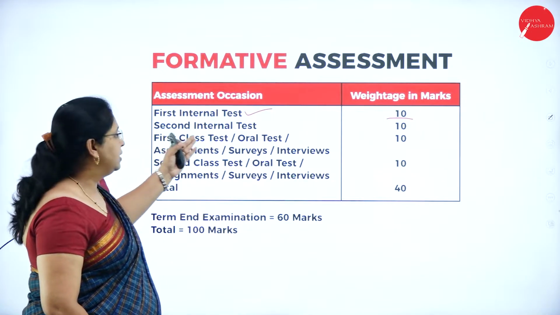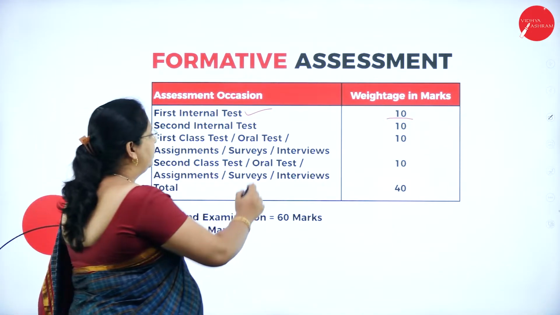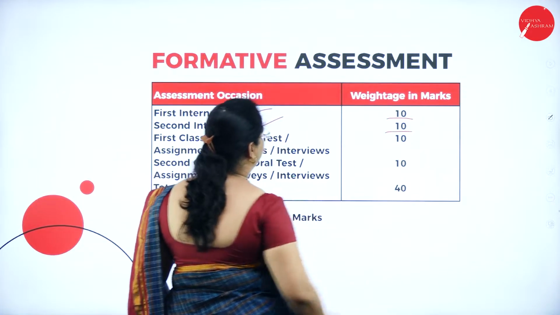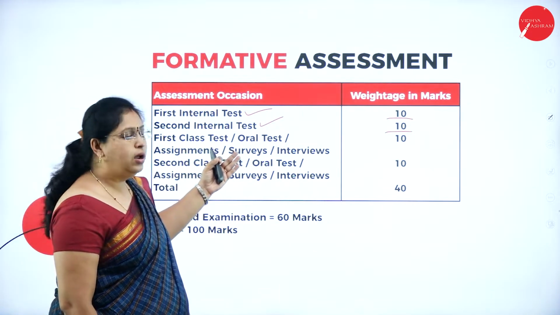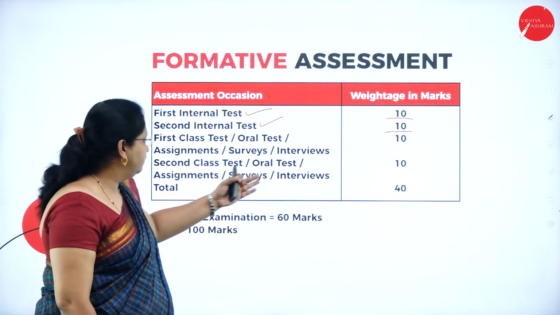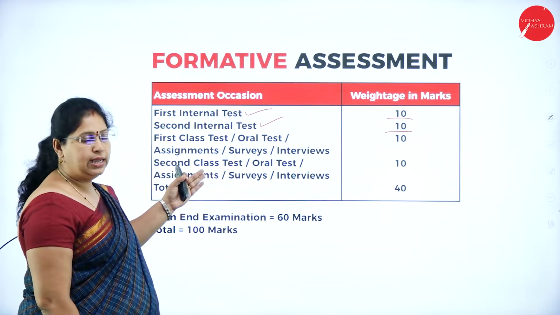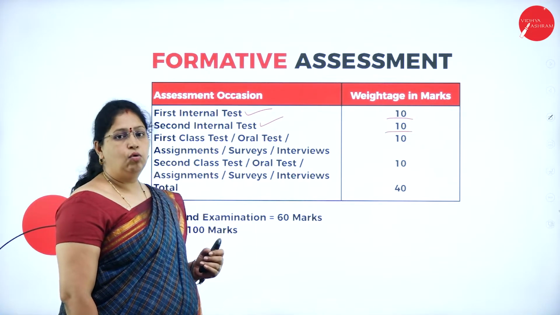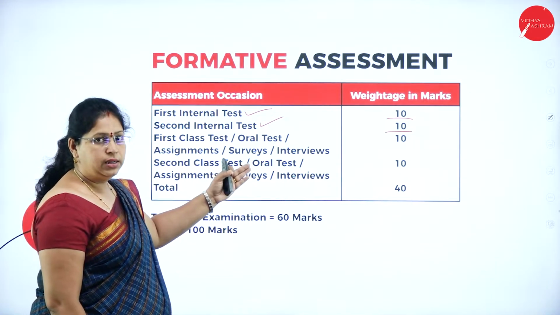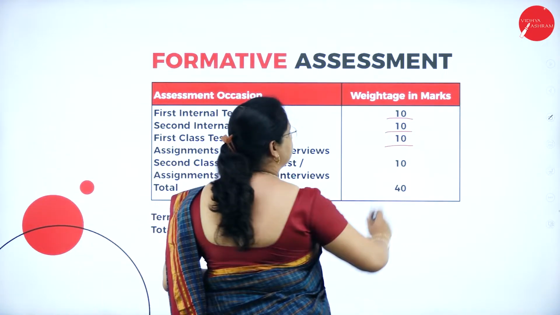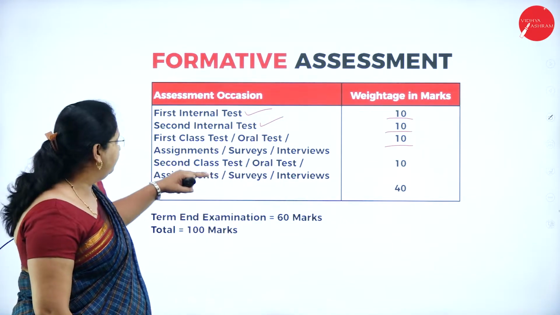Then you will have the second internal test, even that is for 10 marks, and then you will have the assignments or surveys or interviews or the second class test or maybe an oral test. Any of these will be conducted for 10 marks again. That you will have 2.